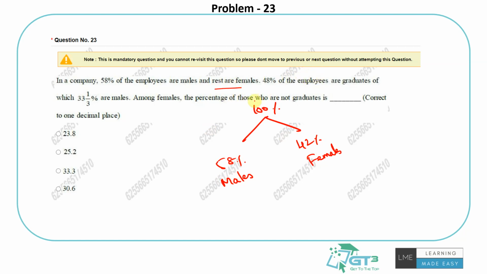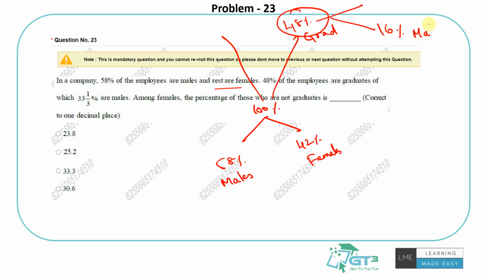So basically it's saying like this. There's another split they're talking about. Let me write this way. 48% of the employees are graduates. I don't know what the rest of the cases are. 33.33% is 1/3 basically, so of this 48%, 1/3 of them are males, which is basically 16% of them are males. Understand that this 16% is of the total 100%. I am not talking about this 48, right? Don't think 16% of 48 people. No, 16% of the total.